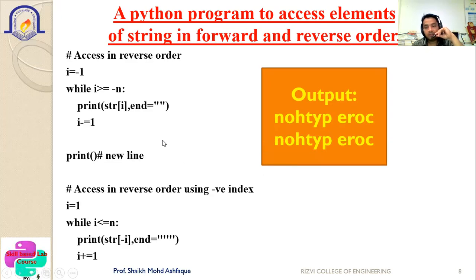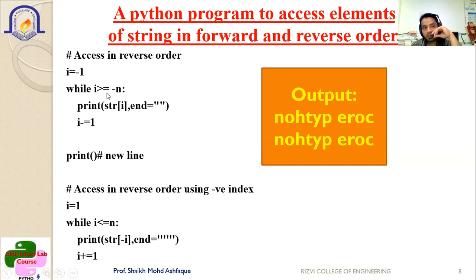Likewise, you can print in other programming languages. Now here, access in the reverse order. If you want to go in the reverse order, you have to go from -1, then -2, then -3, up to -n. For that purpose, the only change is that you have to change the value of the index. Initially the index was 0. Now you consider the index as -1. So i is equal to -1 as the first part. Then while i is greater than or equal to -n, you can print it continuously inside the while loop.